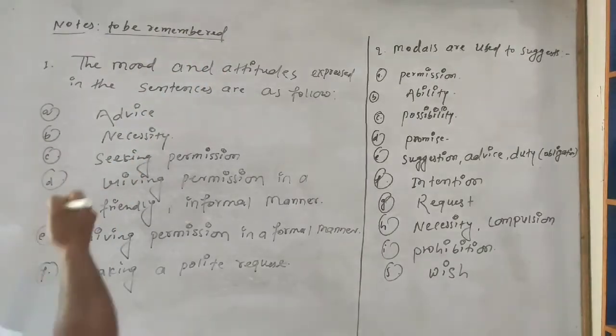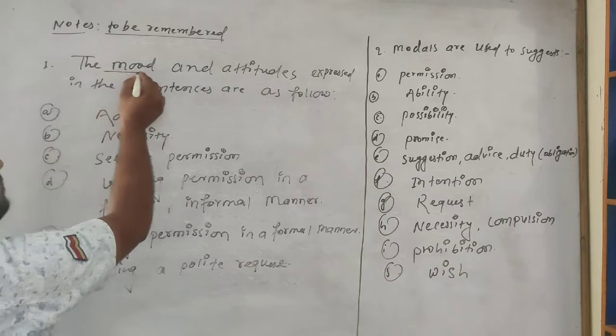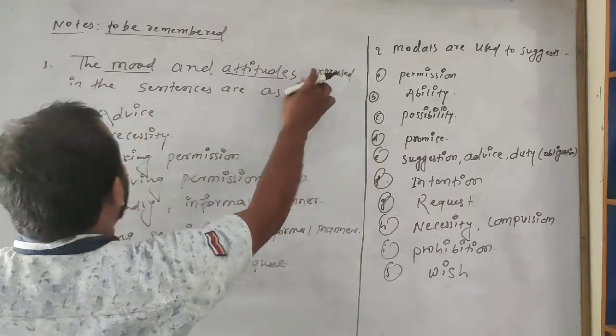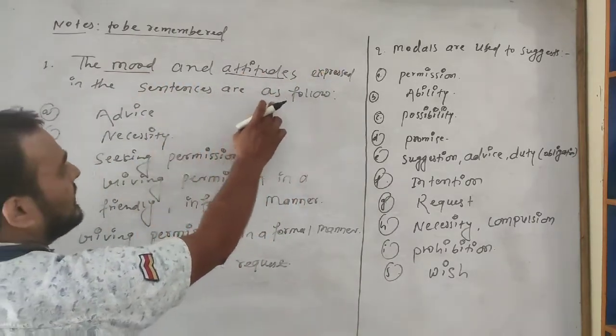Notes to remember here. Number 1, the moods and attitudes expressed in the sentences are as follows.